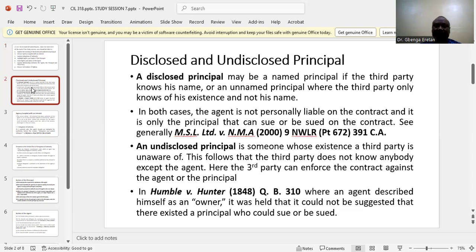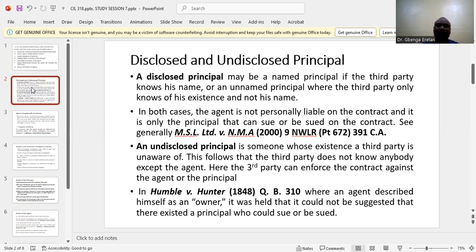It is clear at that point that the agent is not dealing with the third party in his own capacity, but is acting on behalf of a principal. You have to take note, it is not important for the third party to know the name of the principal. What the third party needs to know is that the agent is acting on behalf of a particular principal and is not acting on his own behalf.